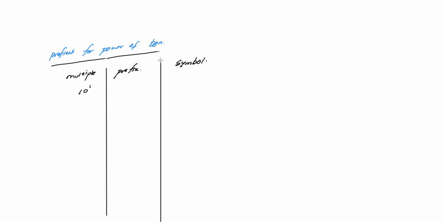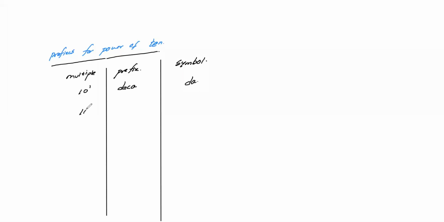So here make a subheading: multiple, prefix, and symbol. Let's see one by one. So first one, it is 10 power 1. So multiple is the 10 power 1. You can take a tabular column like this, with positive cases. For negative also we'll discuss. So 10 power 1 we call it as deca. DECA. The symbol is DA.